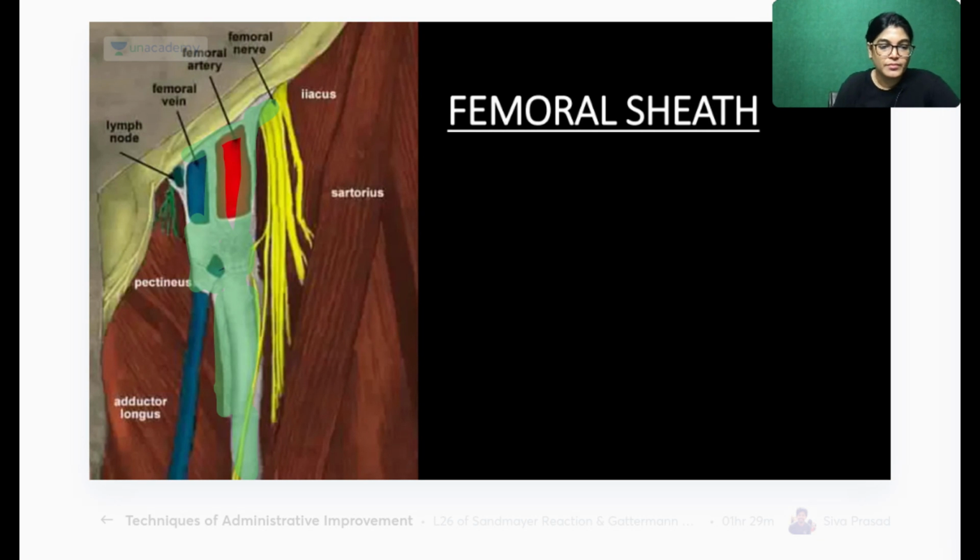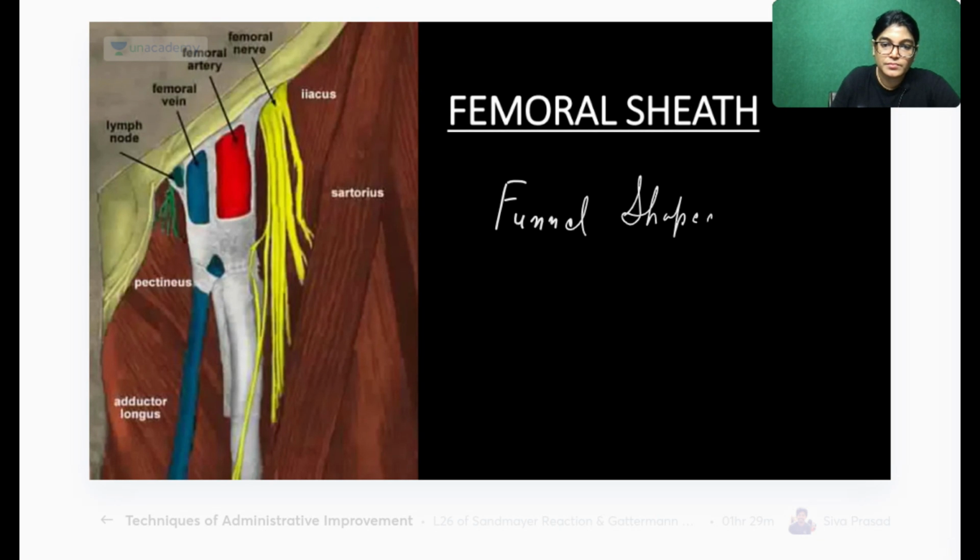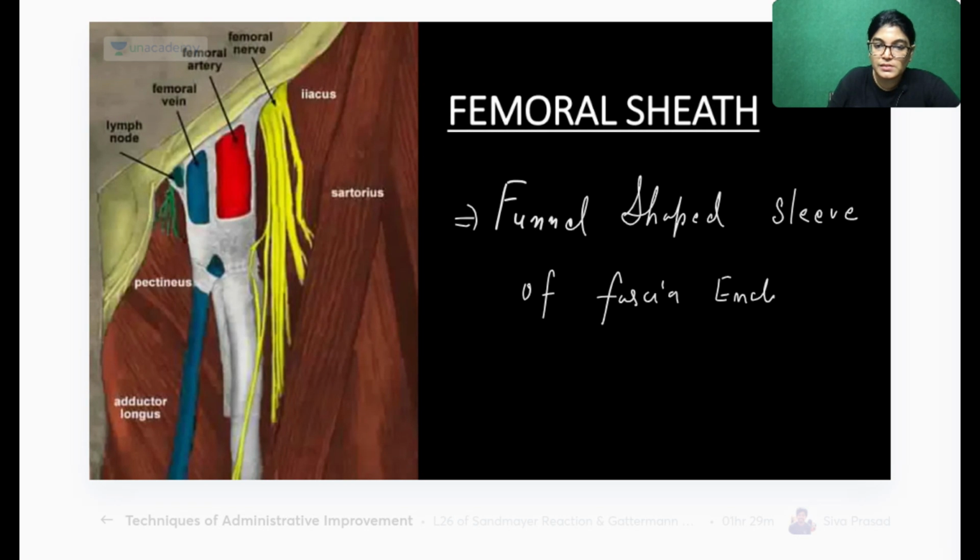So write down: femoral sheath is a funnel-shaped sleeve of fascia enclosing the upper 3 to 4 centimeters of the femoral vessels.